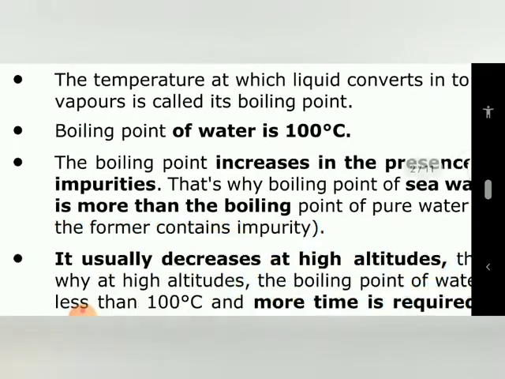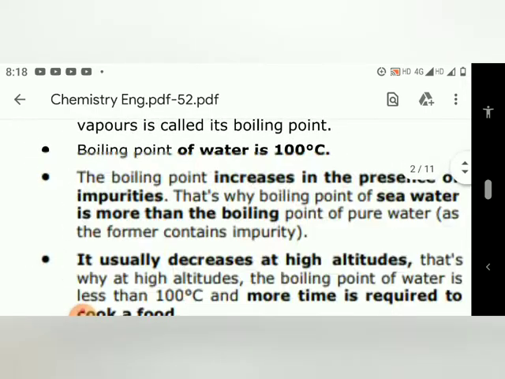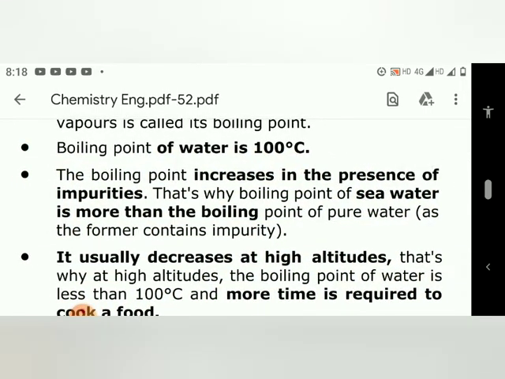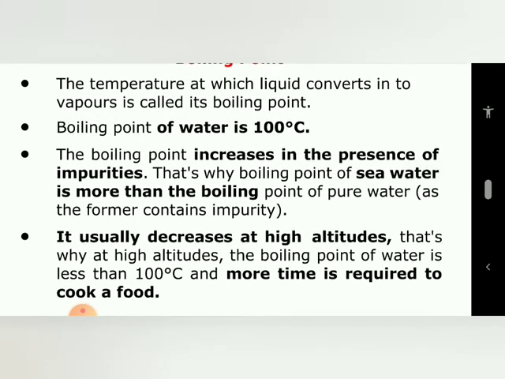The next point is the boiling point increases in the presence of impurity. That's why the boiling point of sea water is more than the boiling point of pure water, as the former contains impurity. If we put any impurity in pure water, then its boiling point increases because of the impurity existing in the water. That's why the boiling point of sea water is more than the boiling point of pure water.